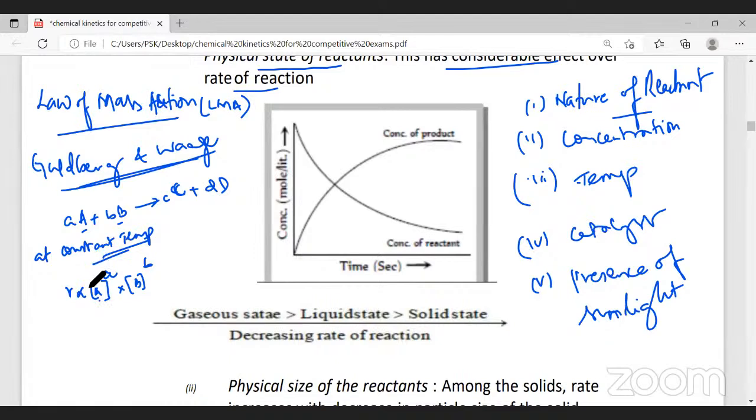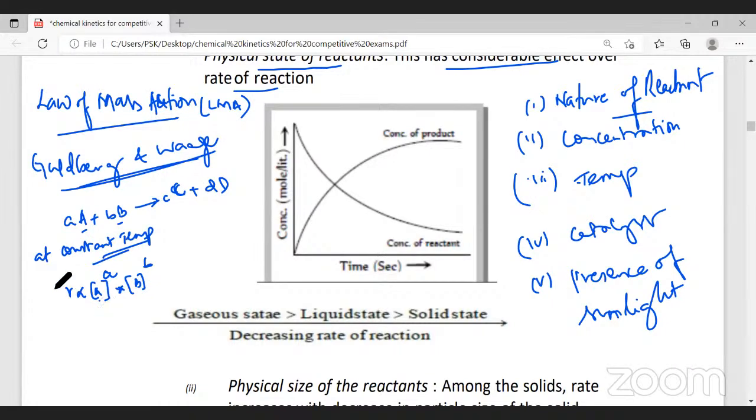Did you follow this law of mass action? Did you understand what the law of mass action is? Yes, sir. What is the definition? At constant temperature, the speed of the reaction, or the rate of the reaction, is directly proportional to the product of the molar concentrations of the reactants whose coefficients are raised to their power.